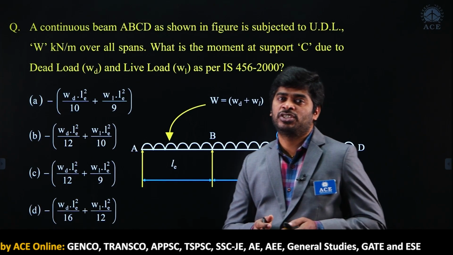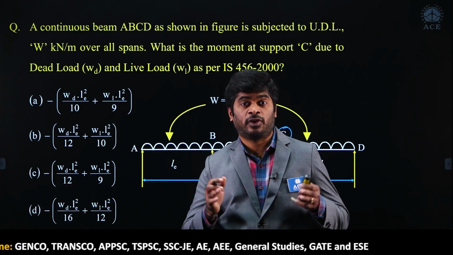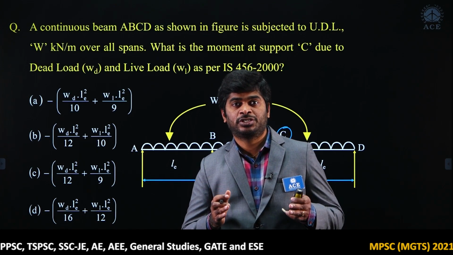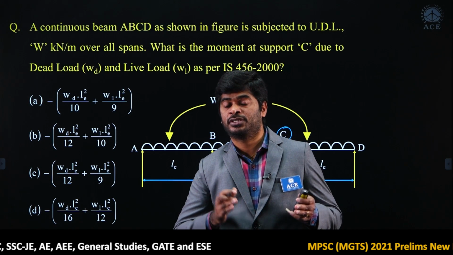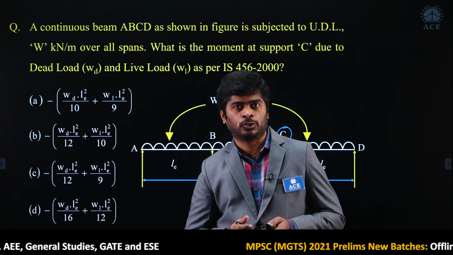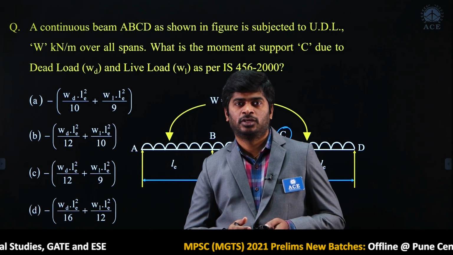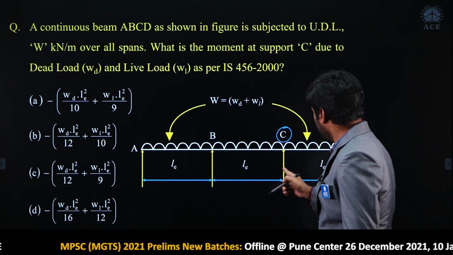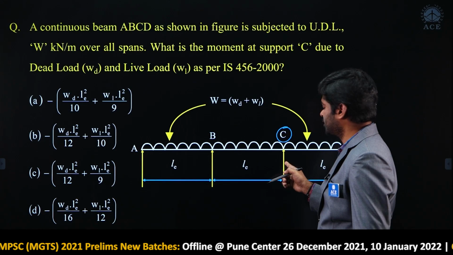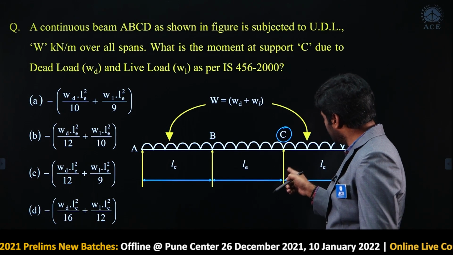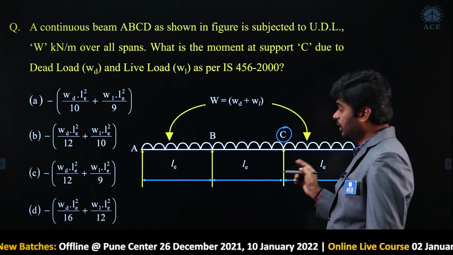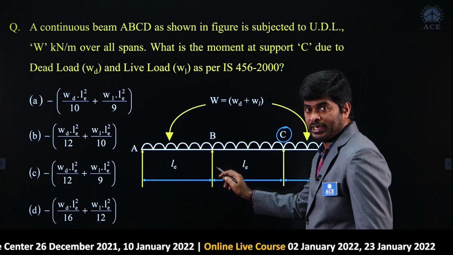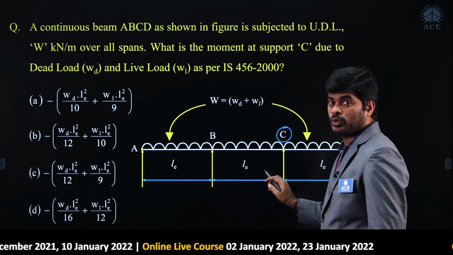Actually, moment coefficients are used to find the moments for continuous slabs and continuous beams, which is the table related to moment coefficients given in IS 456-2000, table number 12. Here if you observe, they are asking what will be the moment at support C. What is this? It is a support next to the end support. This is end support, this is also end support. It is a support next to the end support. It is also a support next to the end support.